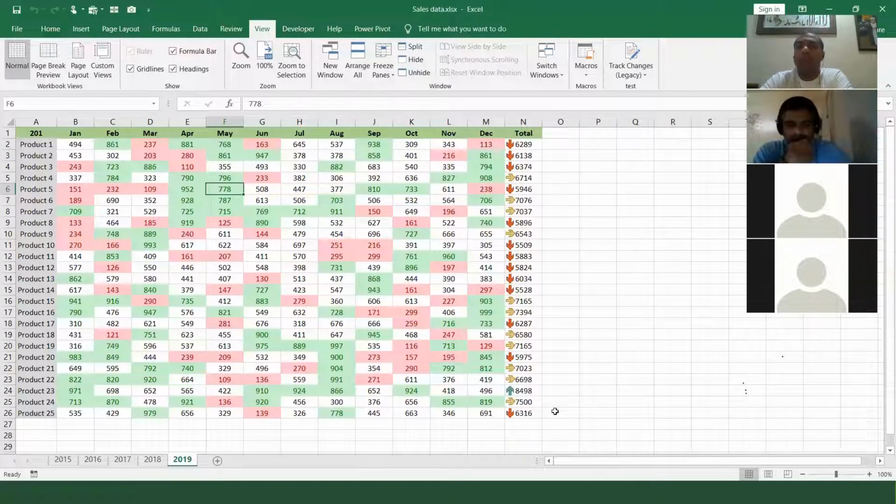Can we add a graph using a macro? Yes, a graph can be added using a macro, but if your data range changes in future, it will be a big problem. Then again, some of the basic macro coding will come into the picture.